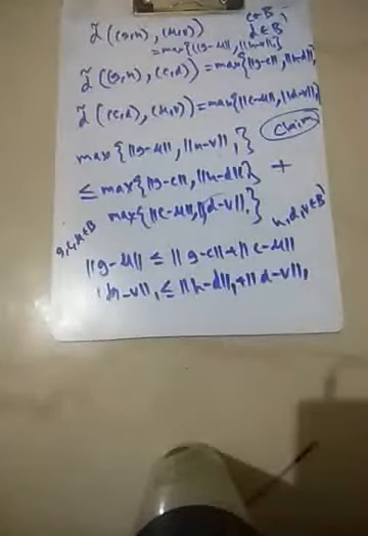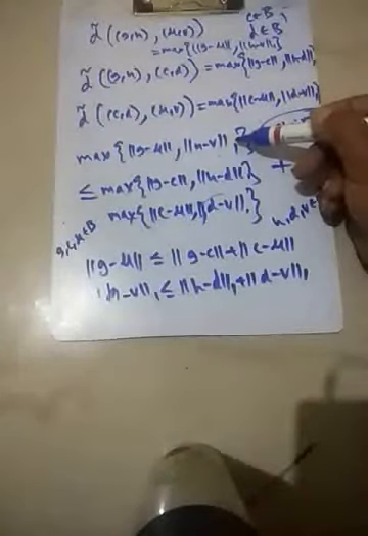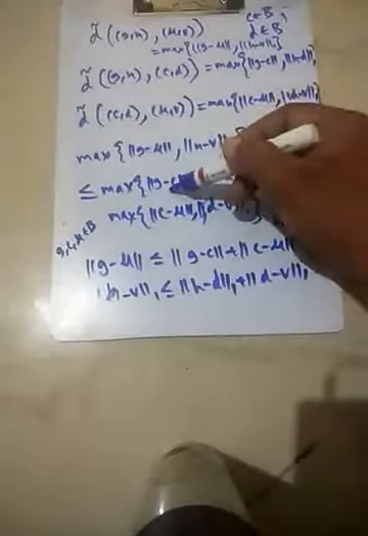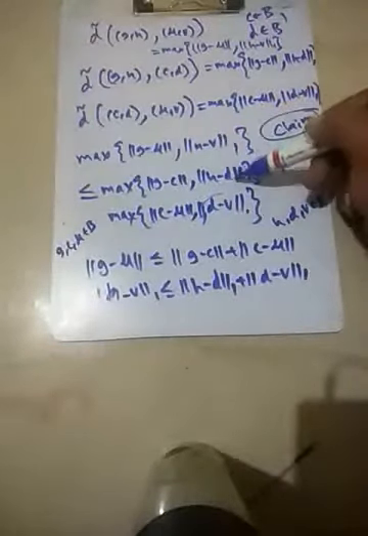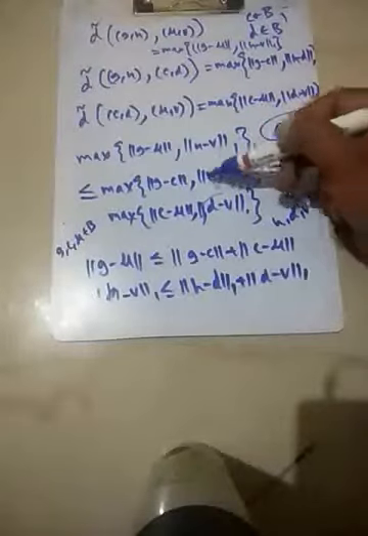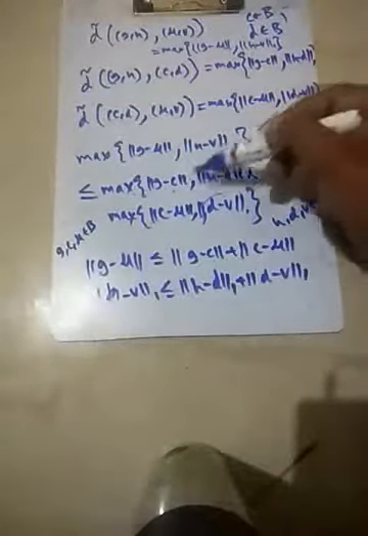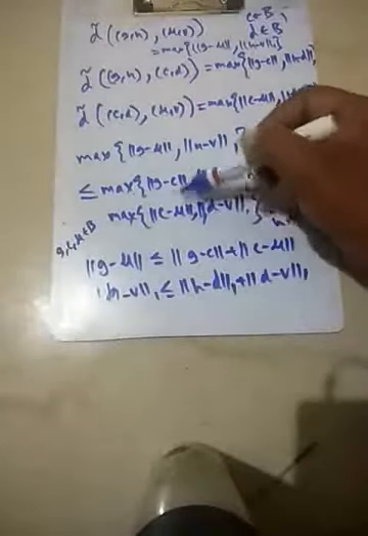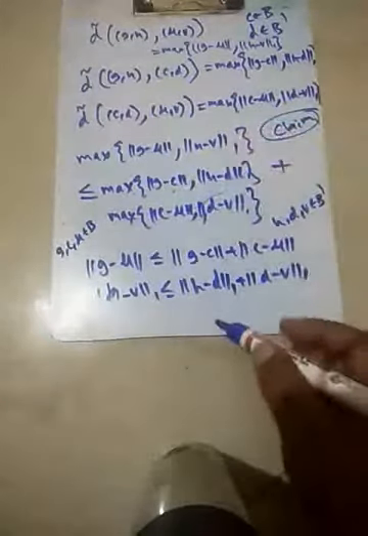Suppose this is the maximum term. Even if this is the maximum term, what would happen? Out of these two terms, suppose this is the maximum term, but this itself is less than or equal to this thing, and this is less than or equal to this thing in the maximum term. So this would be less than or equal to this, and suppose this is also small, this is maximum, so in that case also it is clearly easy to verify